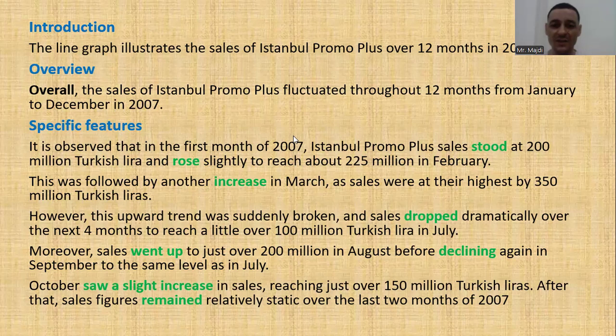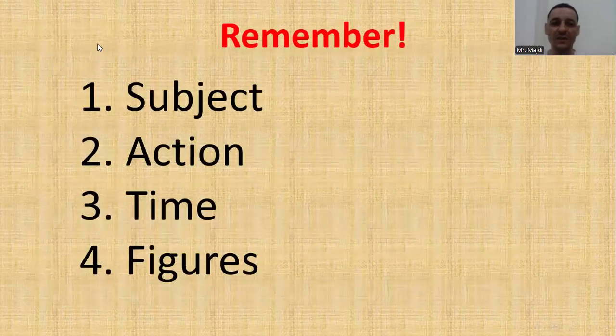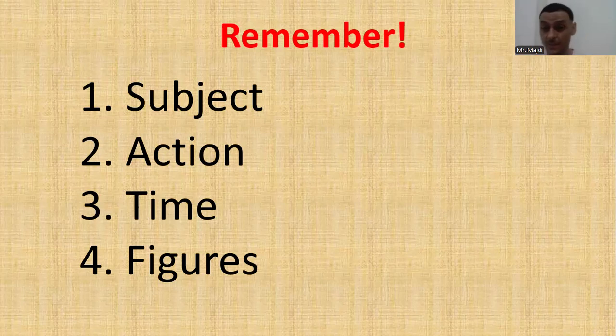Okay, the last slide is very important. These are the main 4 components. And remember to include in every sentence the subject, what is it, sales, cases, money, spending, whatever it is. The action, what's the action? It went up, it went down, it fluctuated, stayed the same. The time, is it month?